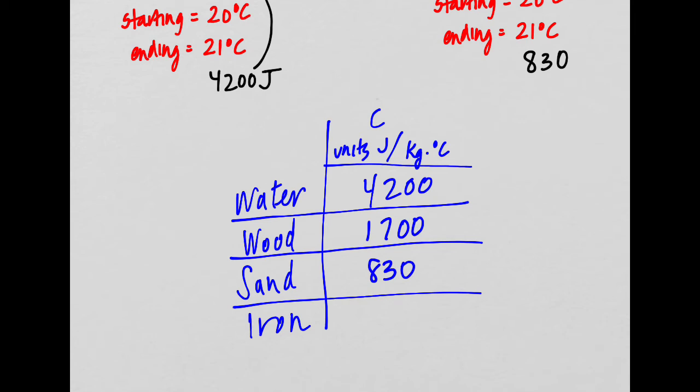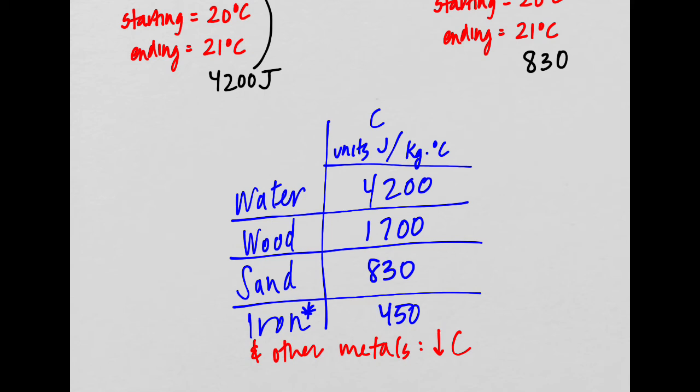And for iron and lots of other metals, we'll talk about other metals too, it takes only 450 joules of energy to raise the temperature of just 1 kilogram of iron by 1 degree. So iron and other metals all have a very low specific heat.